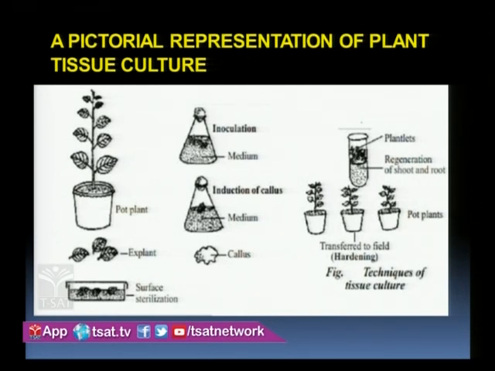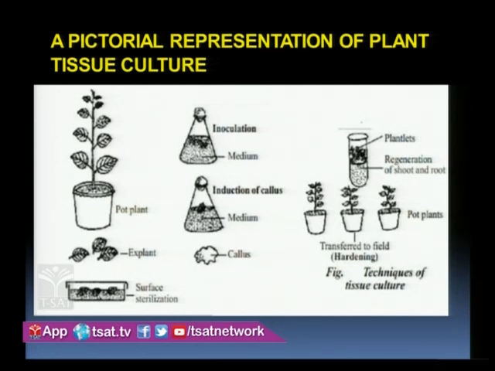Okay, look at the first diagram. It is a potted plant. From the potted plant we have taken the leaf as an explant. Here we may use anything, but right now in the experiment we have taken the leaf. Now that explant, we have surface sterilized it. We have removed all the microorganisms and dust particles.